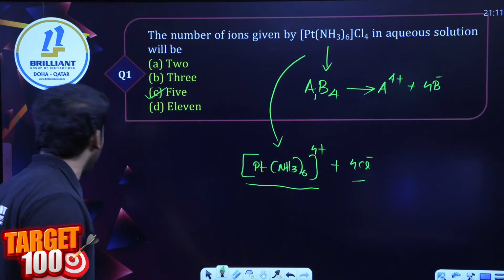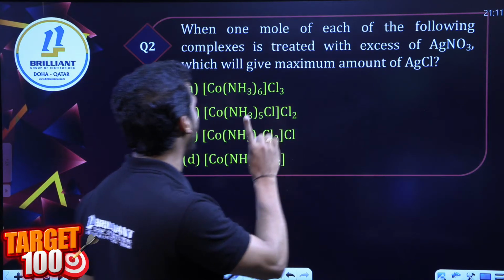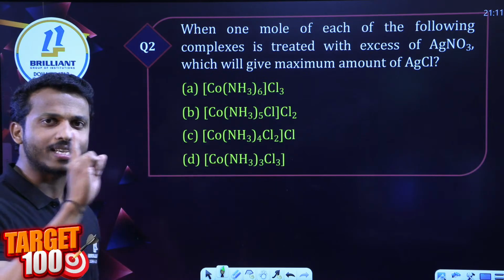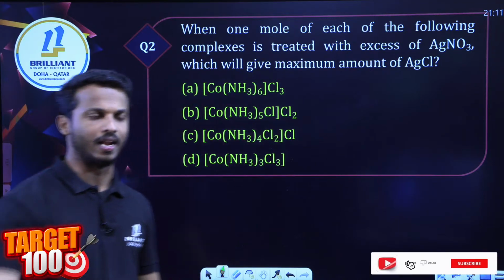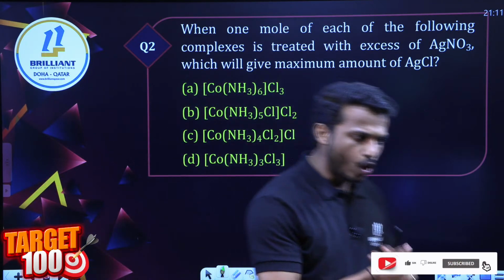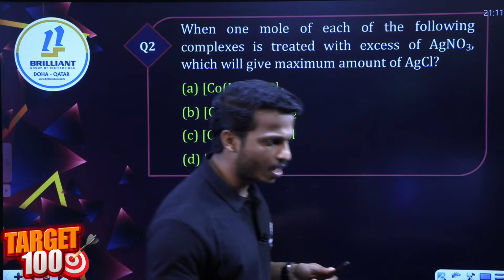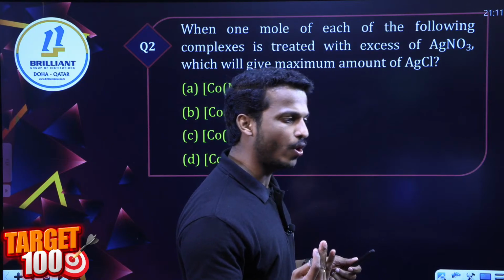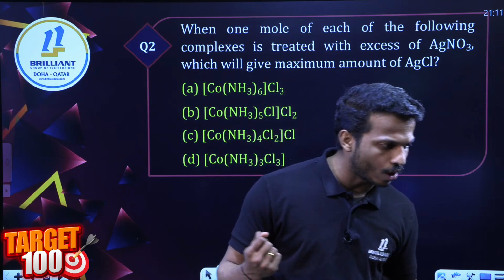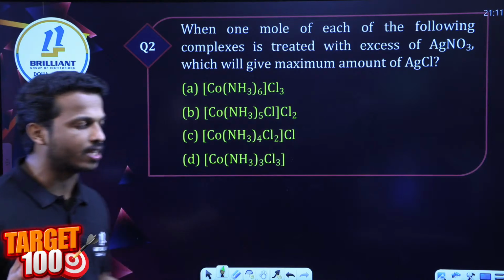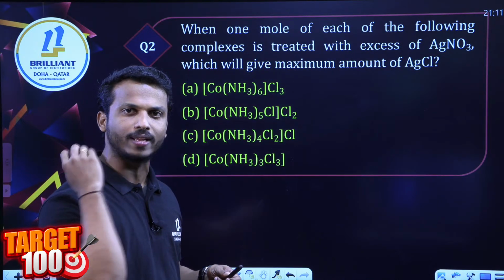Okay, so let's go for question number 2, dear all. When 1 mole of each of the following complexes is treated with excess AgNO3, which will give the maximum amount of AgCl? Another simple question. I hope you are able to answer the correct one. Keep practicing and keep giving your answers. We should get the concept immediately and apply it to the question.